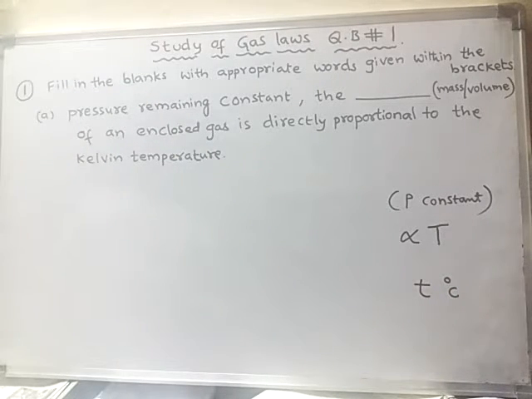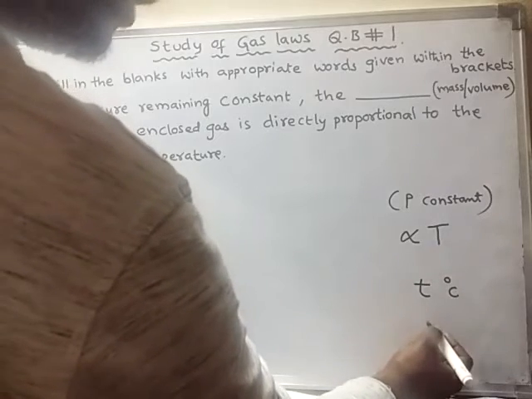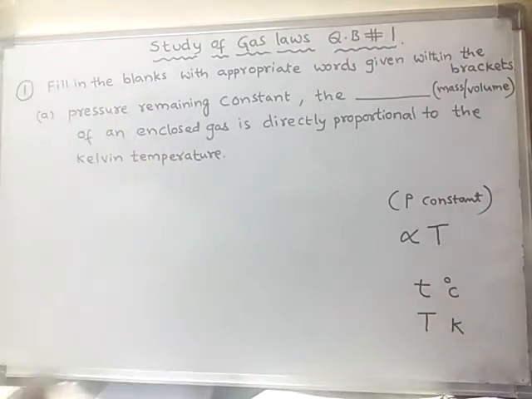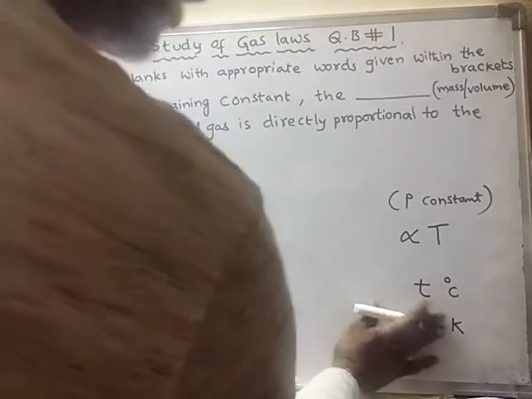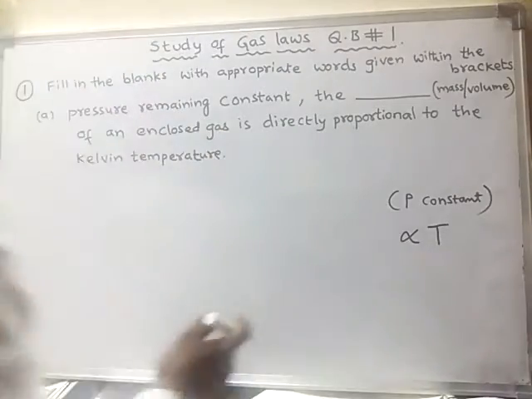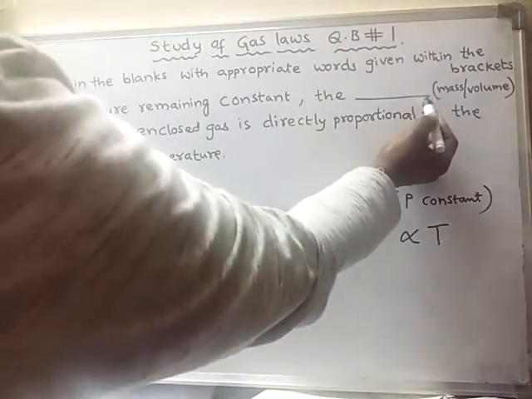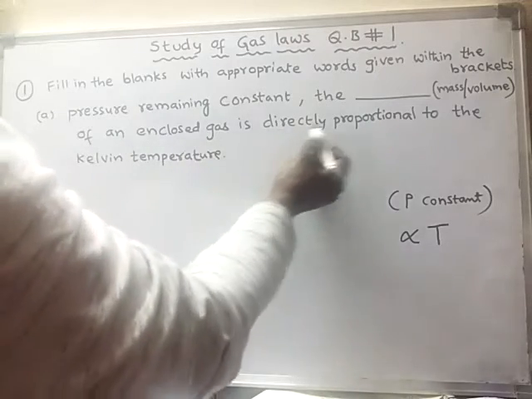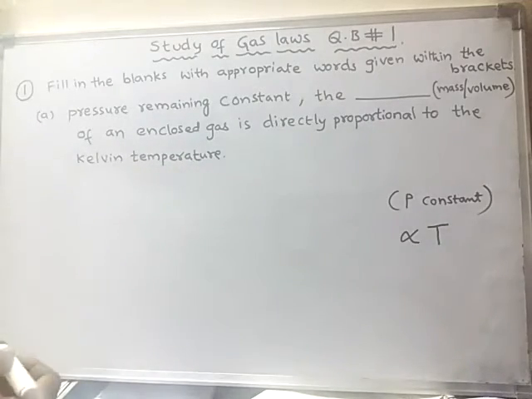If you write capital T, it indicates Kelvin temperature. Remember, for Kelvin temperature always use capital T only, never a small t.